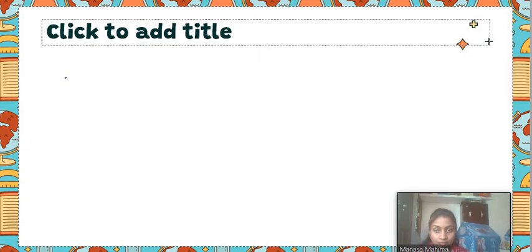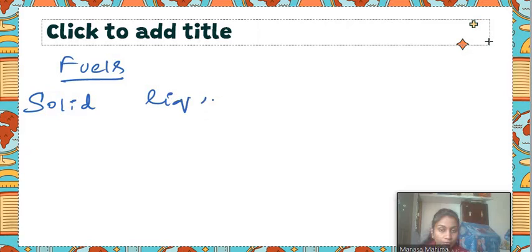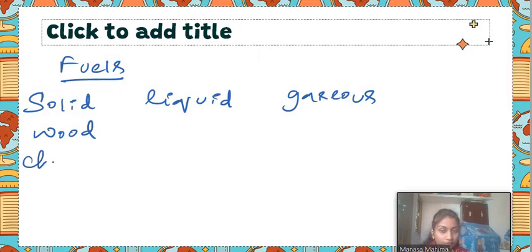Fuels can be solid fuels, liquid fuels, and gaseous fuels. What is an example for a solid fuel? It would be wood as well as charcoal. Wood and charcoal come under the solid fuels, right?